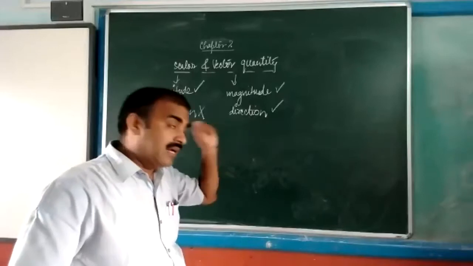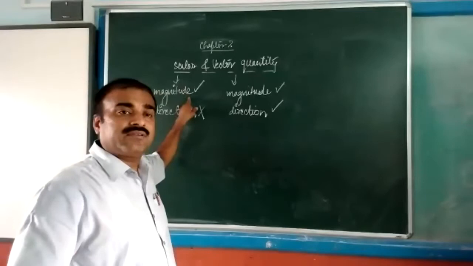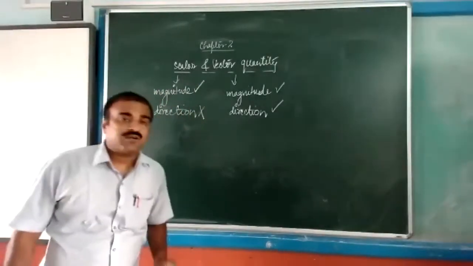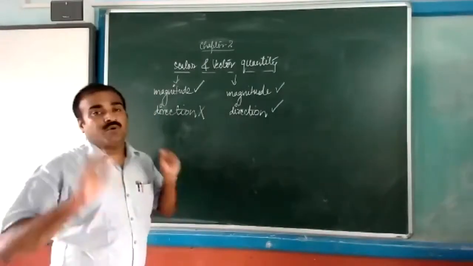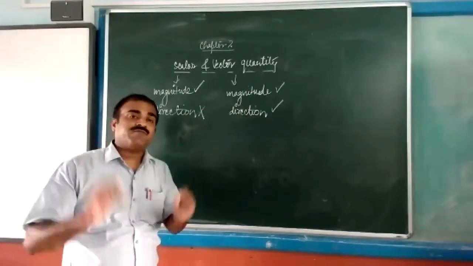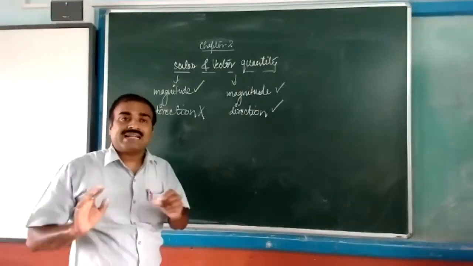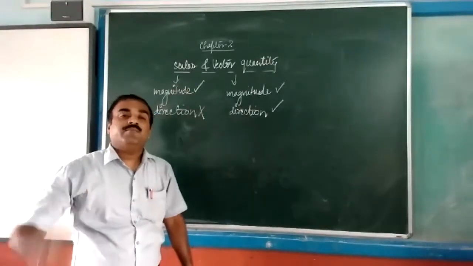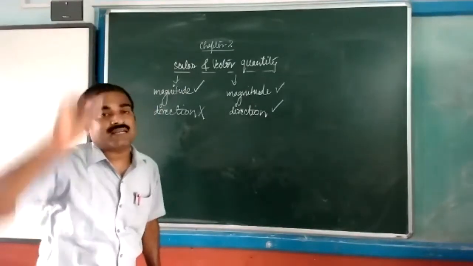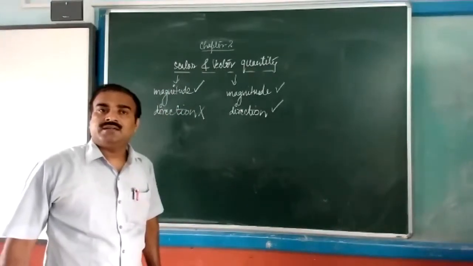So a quantity in which only the magnitude is considered, not the direction, is a scalar quantity, and where both are considered, it is a vector quantity. Got it?